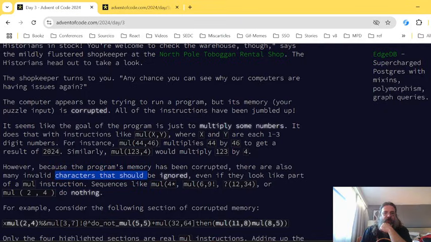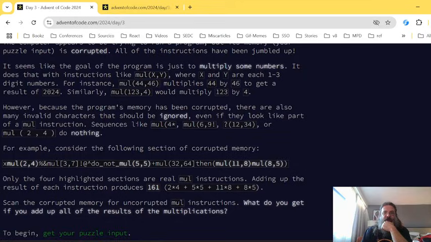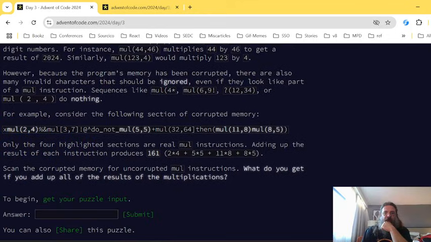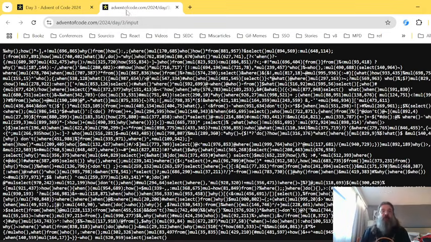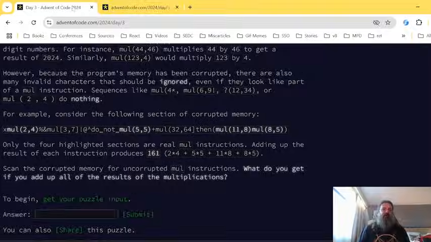Should be ignored. Sequences like don't do nothing. Aha, so we need to scan our memory.